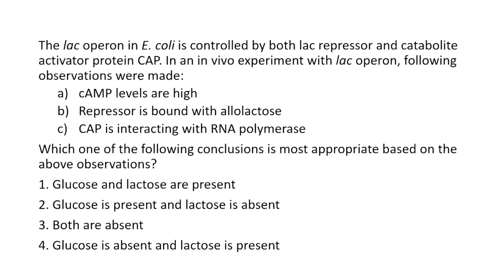Now let's see the first question, which is from lac operon. The lac operon in E. coli is controlled by both the lac repressor and the catabolite activator protein, CAP. In an in vivo experiment with lac operon, the following observations were made. A. cAMP levels were high. B. Repressor is bound with allolactose. C. Catabolite activator protein is interacting with RNA polymerase. Which one of the following conclusions is most appropriate based on the above observations?